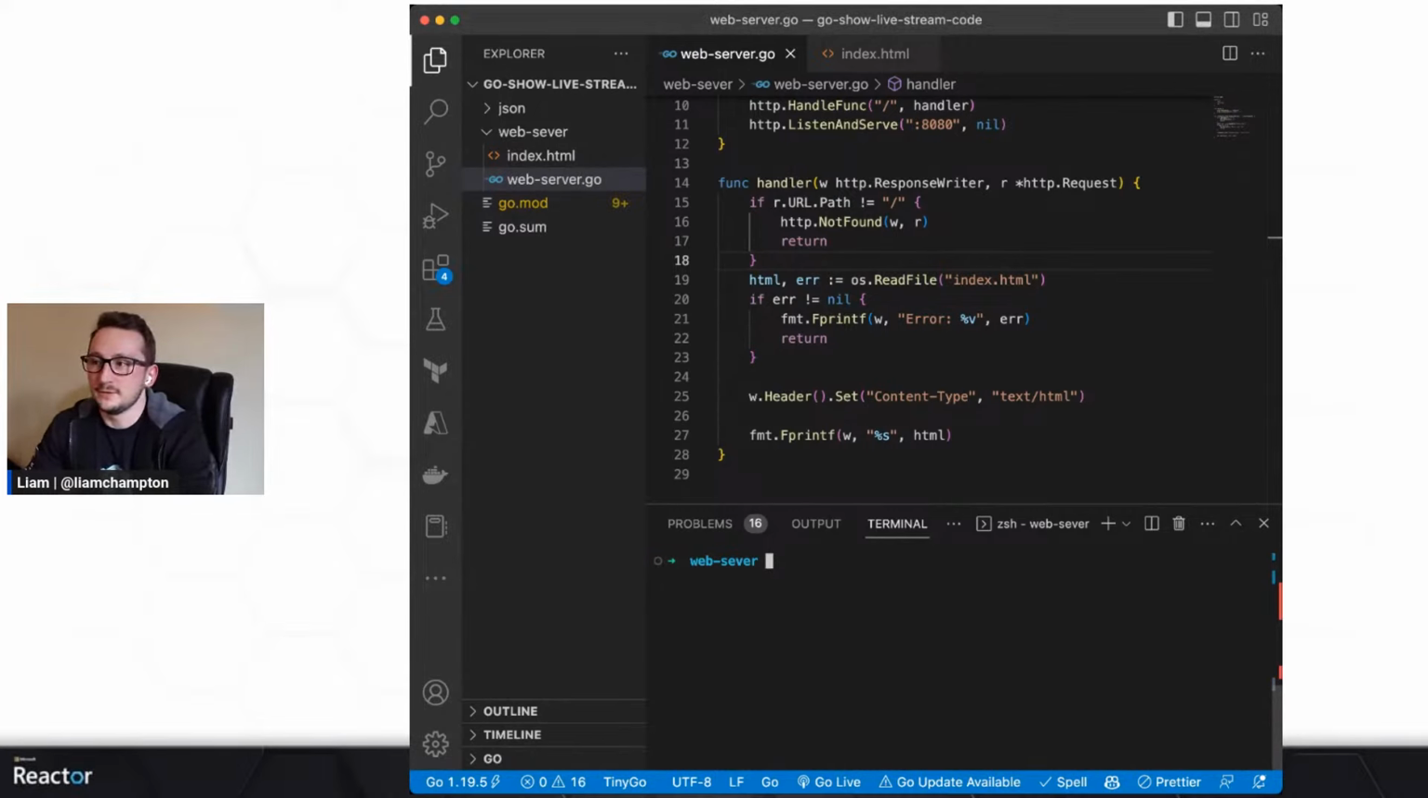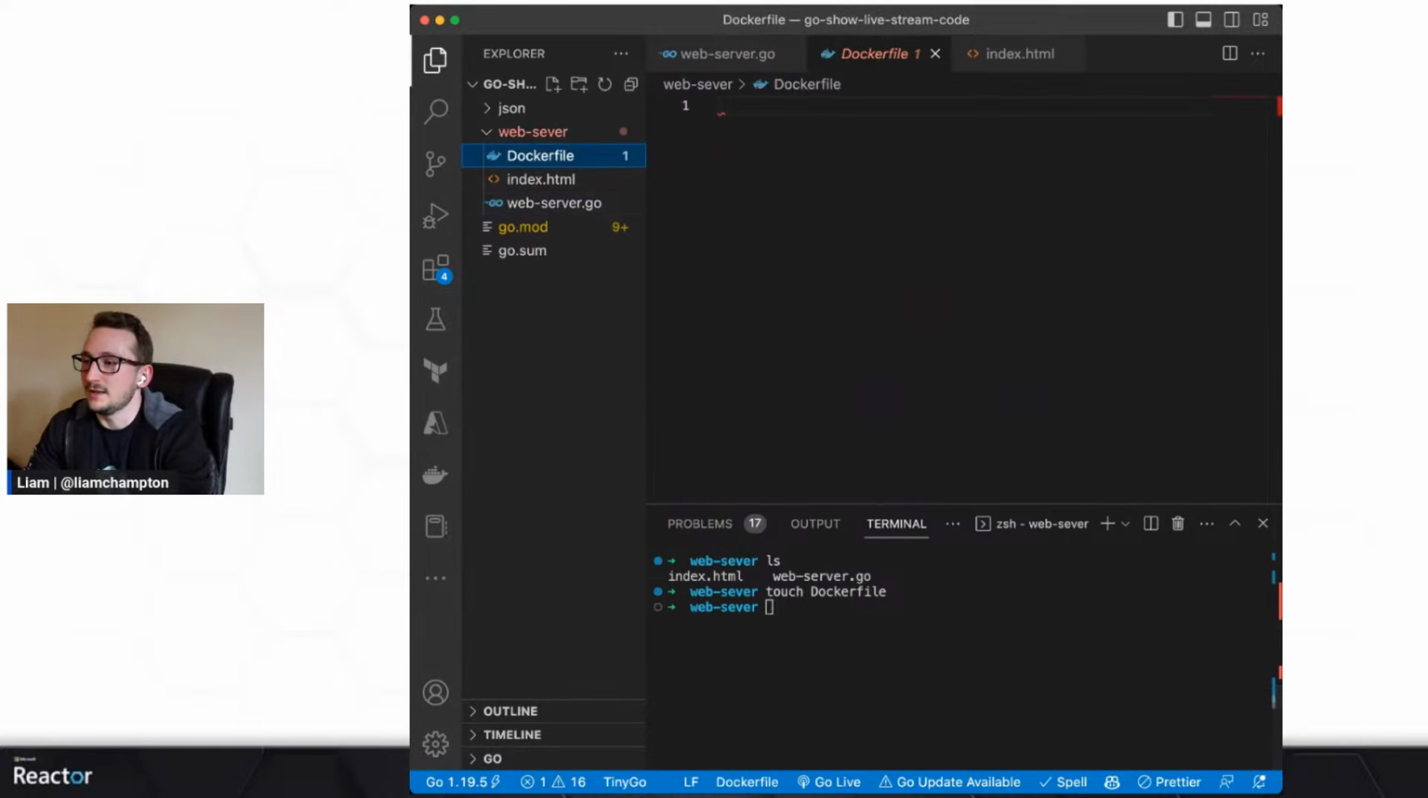So to Dockerize or to containerize a program, we need to run a few commands. The first one I want to do is create a Dockerfile. Now I need to create a Dockerfile in the root directory. So inside where we have index.html and the web server, let's just do a touch Dockerfile. Again, my typing is terrible on this keyboard still. The Dockerfile has popped up in the left pane.